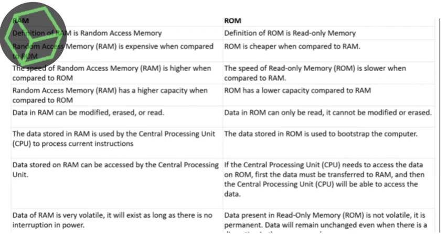Data of RAM is very volatile. It means it will exist as long as there is no interruption in power. Whereas data present in ROM is not volatile. It is permanent. Data will remain unchanged even when there is disruption in the power supply.